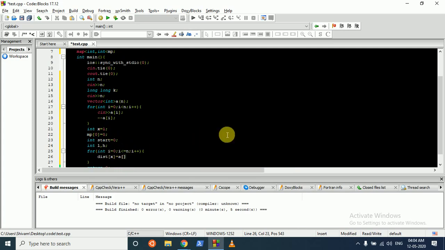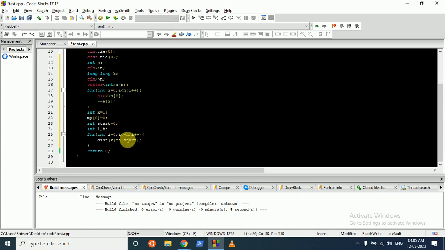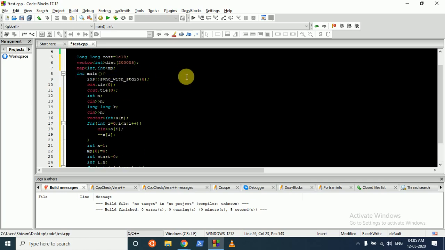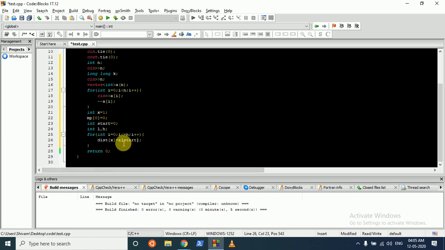We'll go to a of start. So a of start represents that for the 0th index of this array, it is our next destination. So for x equal to 1, this stores our destination map. The first value is 0, and then the second destination will be a of start.